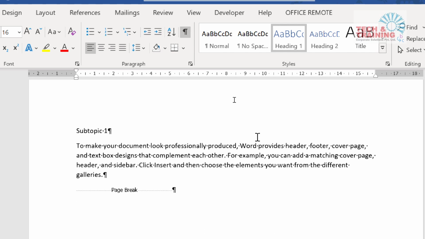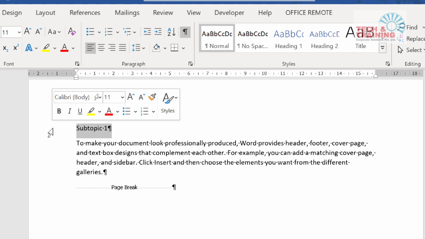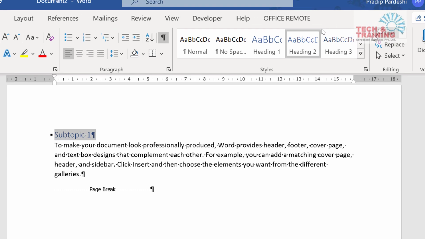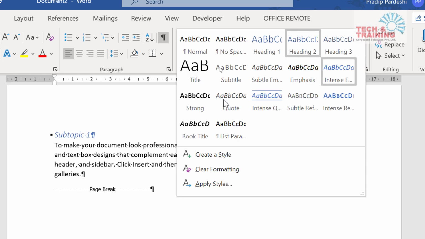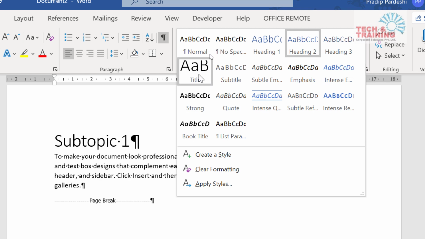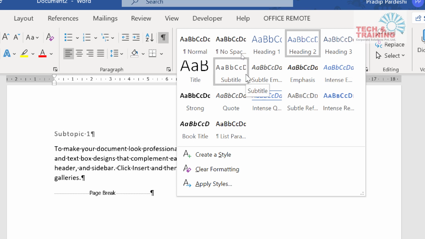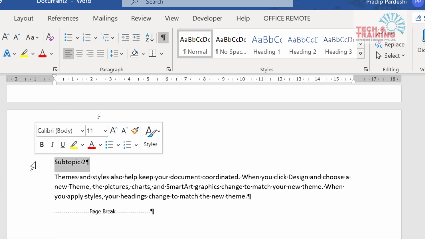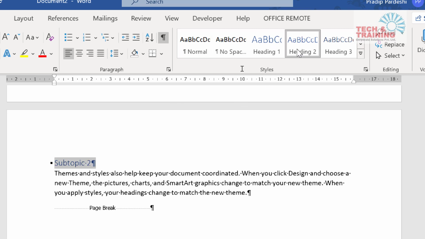Then I go to the next page, and here it is subtopic 1. So this is not the main topic but a subheading. So heading 2. Correct? Likewise, if there is any subtopic, I go to heading 3. If there is any subtopic, I'll go to heading 4. Likewise, it automatically generates. When I select heading 3, heading 4 will automatically feature. When I select heading 4, heading 5 will automatically feature here. So I've selected heading 2. Now this is also going to be heading 2 because it's a subtopic. So I hope you're getting it. The parent chapter, the first chapter, gets heading 1. A topic under the chapter gets heading 2. A subtopic under that gets heading 3, and so on and so forth.